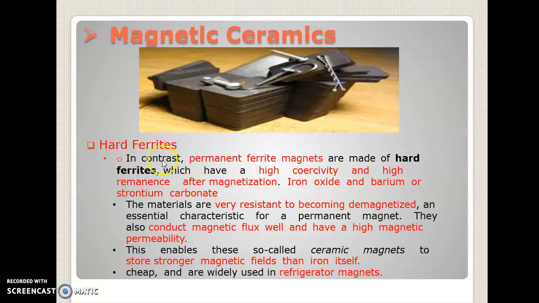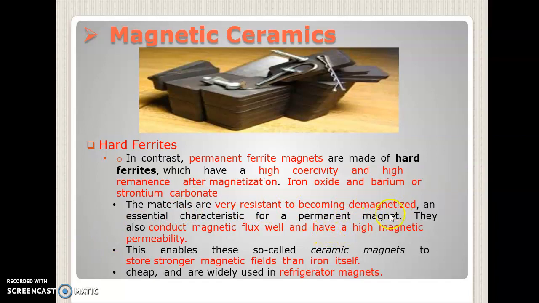Next type is hard ferrites. In contrast to the soft ferrites, they have permanent ferrite magnets and they are made of hard ferrites, which have a high coercivity and high remanence after magnetization. They are made of iron oxide and barium or strontium carbonate. And these materials are very resistant to becoming demagnetized.